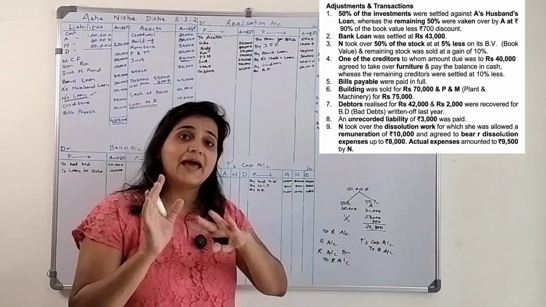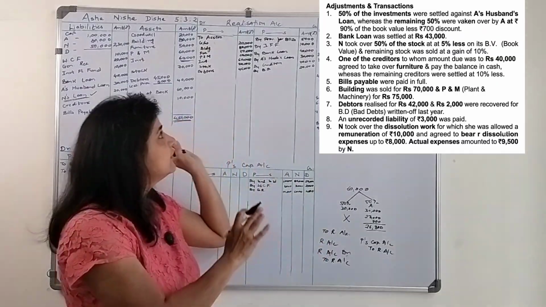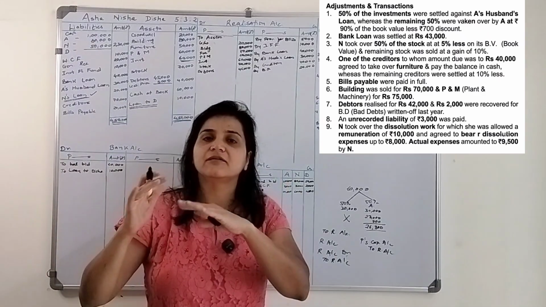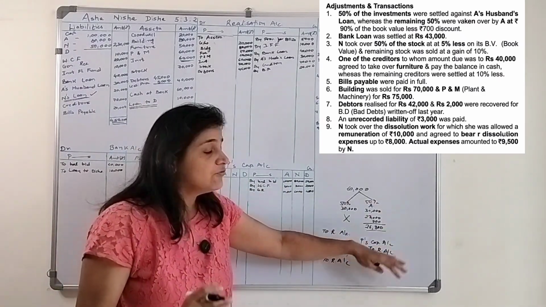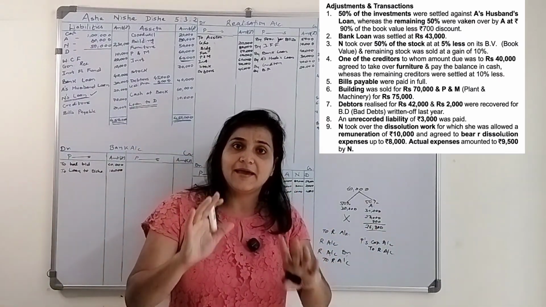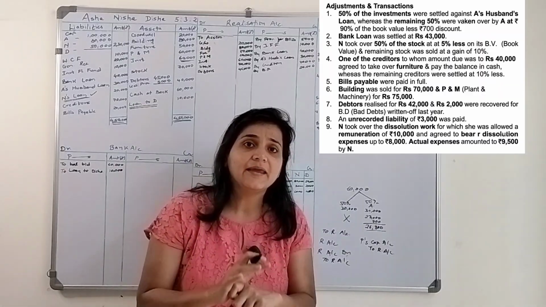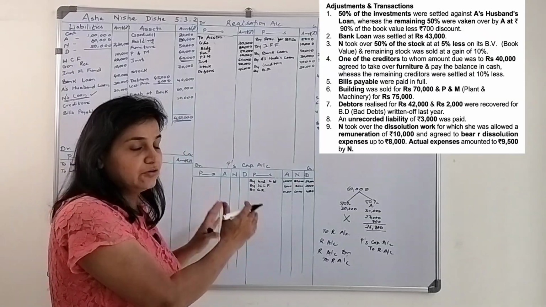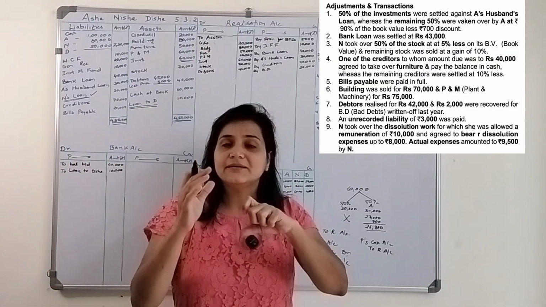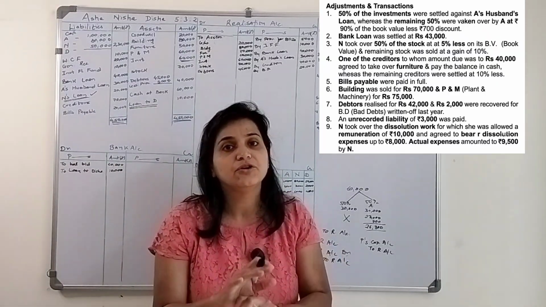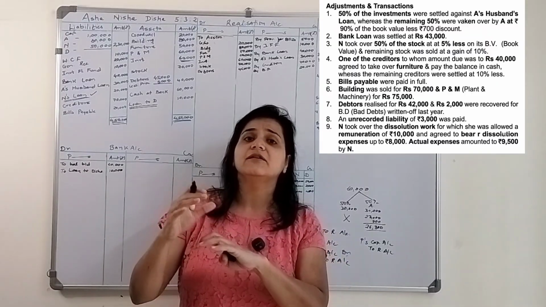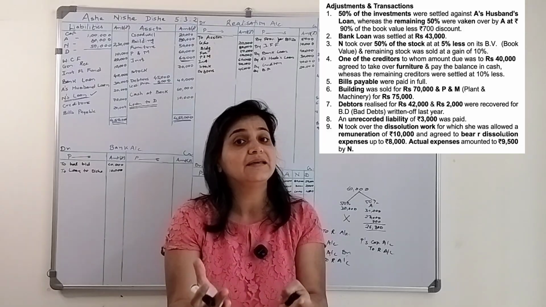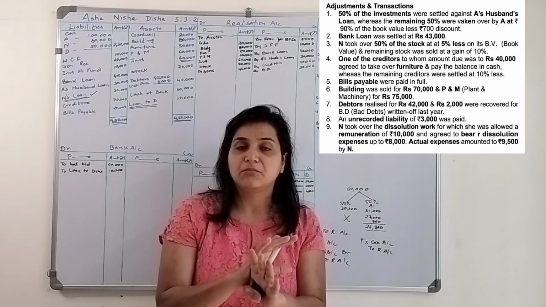When any liability is set off against an asset, there is no other particular account. Realization account will only get debited and realization account will only get credited. But if any particular asset or liability is taken over by any partner, then it affects the partner's account, because there is a partner's account. Assets taken over by the partner means the liability towards that partner reduces. And if the liability is taken over by that partner, that means the liability of the firm towards that partner increases. If the firm has money, they will pay off.